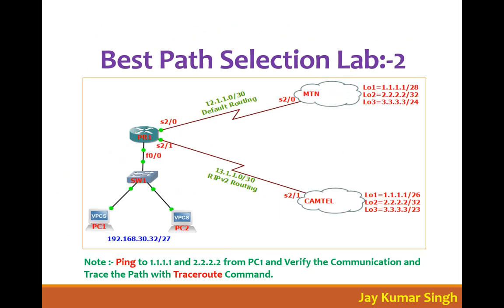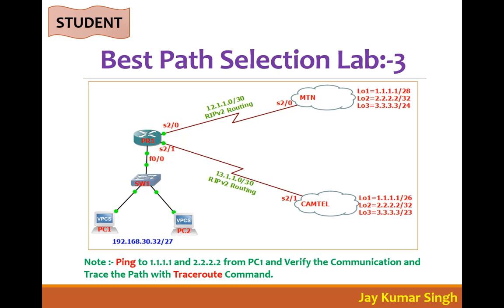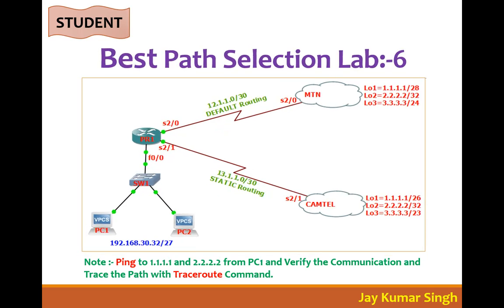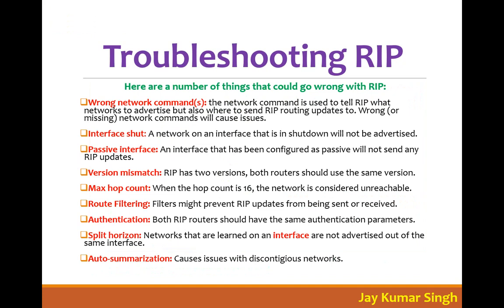Again here you have default routing and RIP. Same here you have RIP version 2 and RIP version 2 both. When you do all these labs on your own, then you will understand the actual best route selection process. If you have any doubt, let me know. Okay, that is all for this. Now, troubleshooting of RIP.